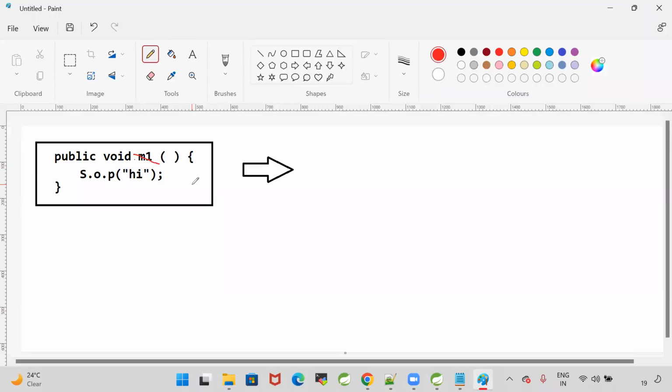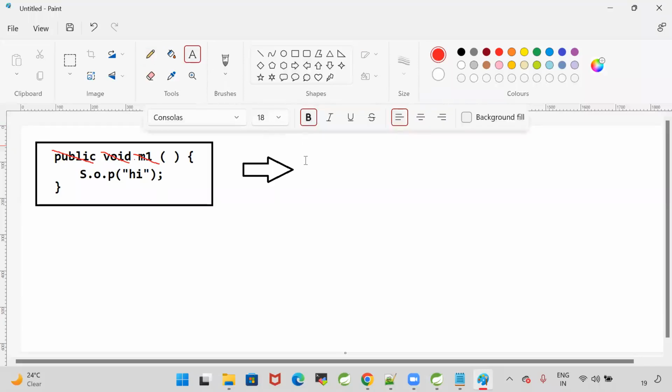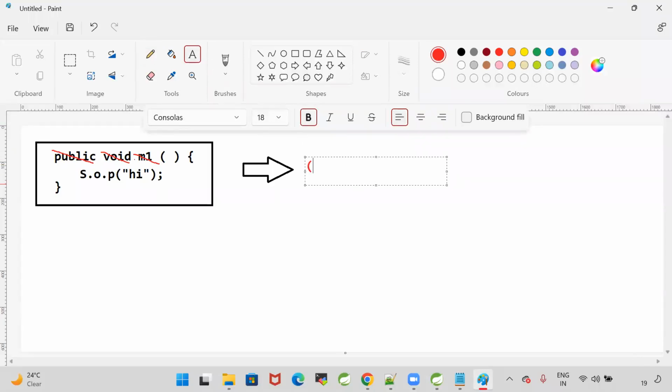Name will not be available for lambda. Lambda will not have any return type, so remove the void also. Lambda will not have any modifier, so remove the modifier also. If I remove everything, then what is remaining? Braces are available to represent parameters, and then one arrow will come, the arrow function, and a body. What is that body? System.out.println of "hi". This is called our lambda expression.